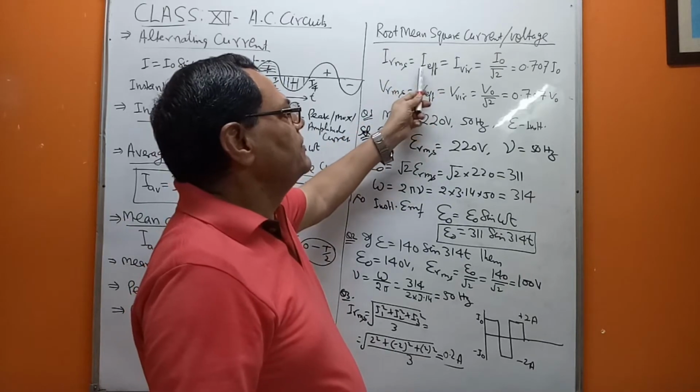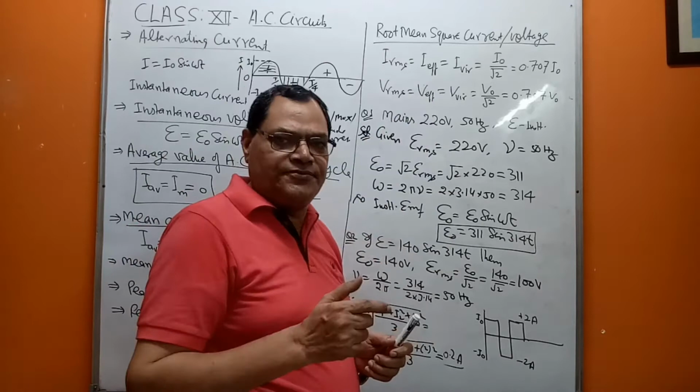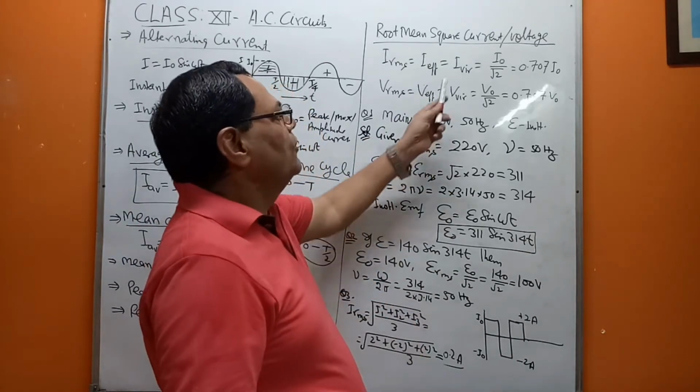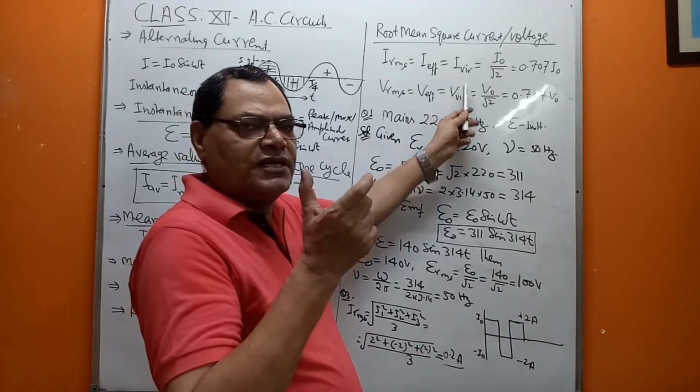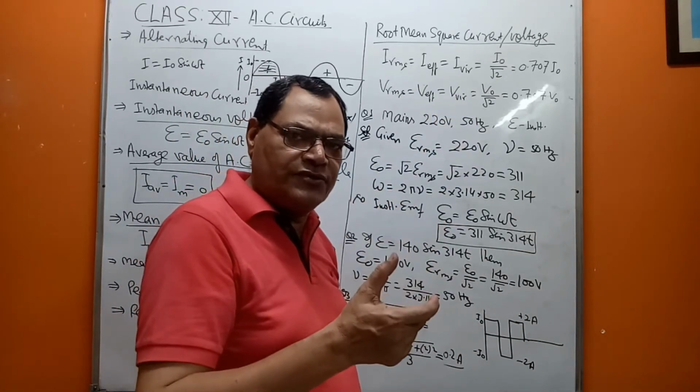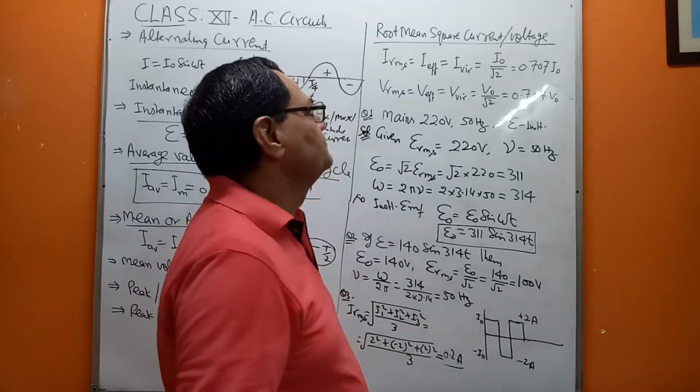We also symbolize it by I effective, so in short we write I with EFF in suffix, or I virtual, VIR. So there are three names: root mean square current, or the effective current, or the virtual current.